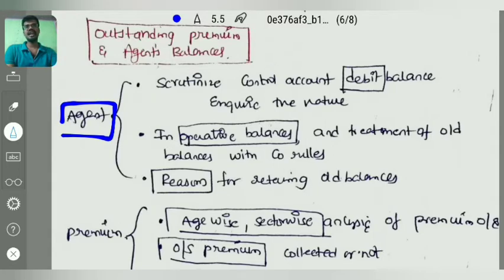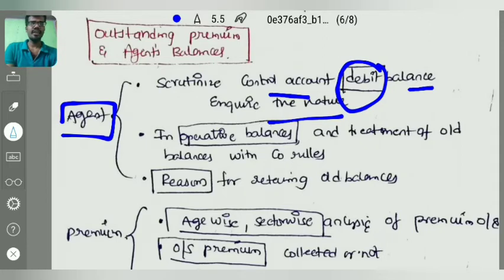Then first the auditor has to check, scrutinize or examine the control account debit balances. Actually the agent balances shall be credit balances. Then the auditor has to examine whether debit balances are there or not, and inquire into the nature. Why is it showing a debit balance? The auditor has to inquire into the nature.